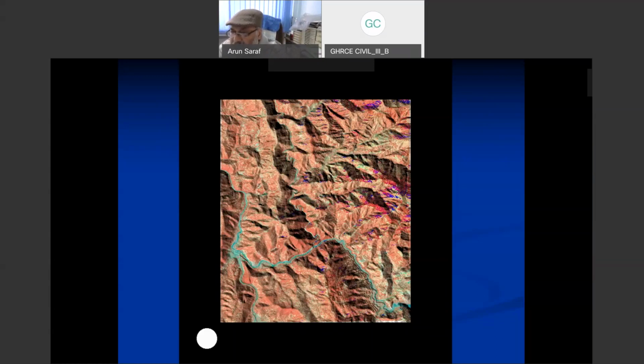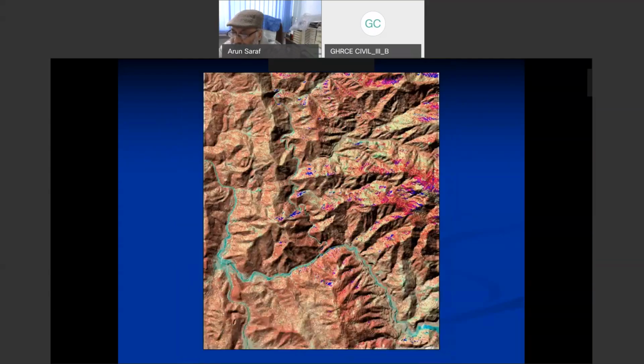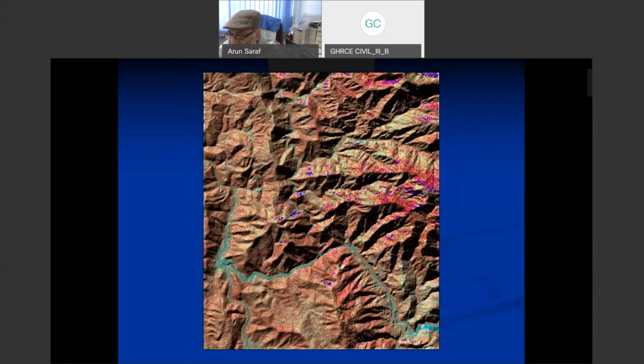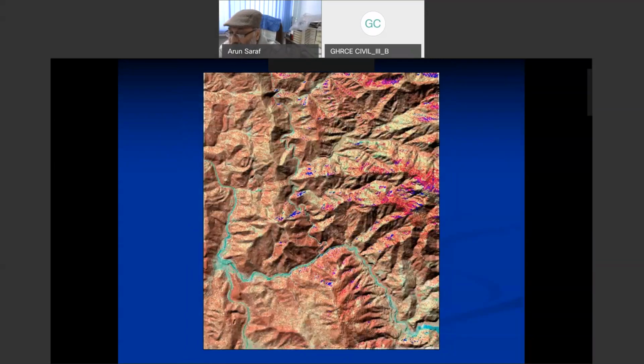And when the image has very large shadows, that means it is in the very early morning hours, and the sun is just above the horizon. So I had images starting from 5 degrees above the horizon to 90 degrees. And this is of the Bhagirathi Valley of Garhwal Himalaya. When the shadows are large, we see more depth perception, and when shadows are small, we do not see that much depth perception.